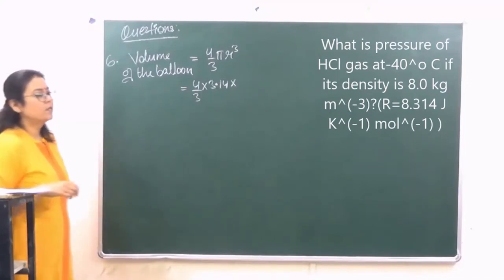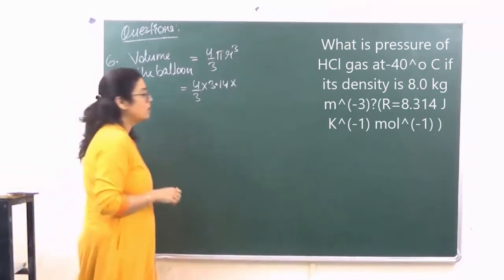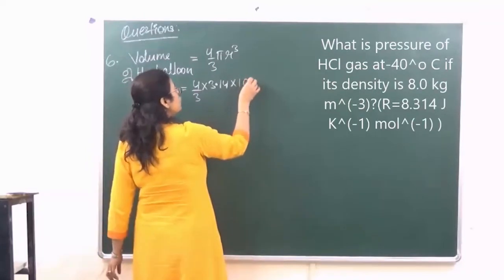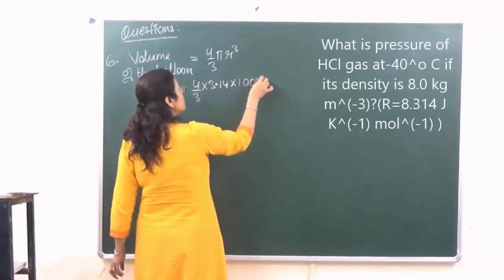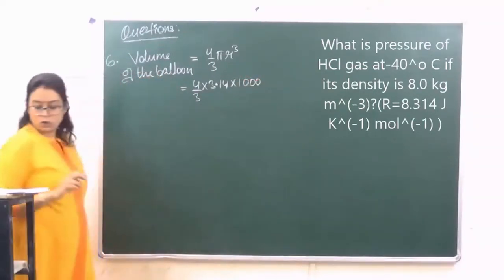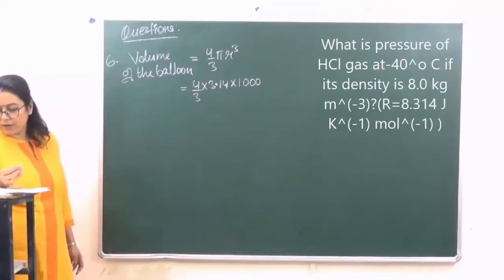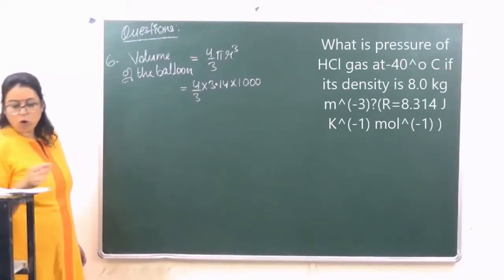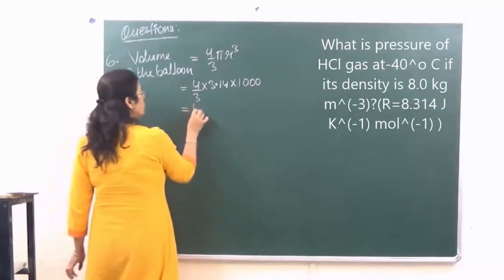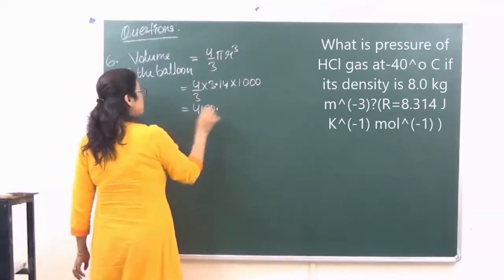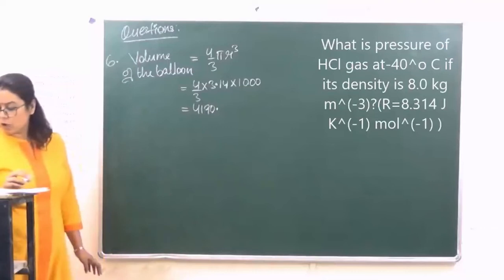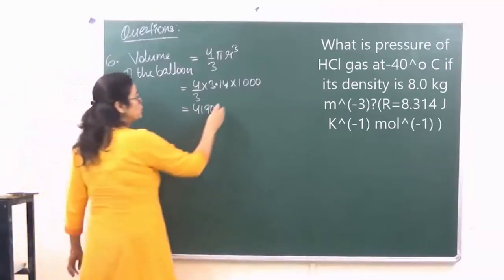Diameter is 20, so radius will be 10. Then 10 cube is equal to 1000. When you calculate the volume, it comes to 4190.47 meter cubes.